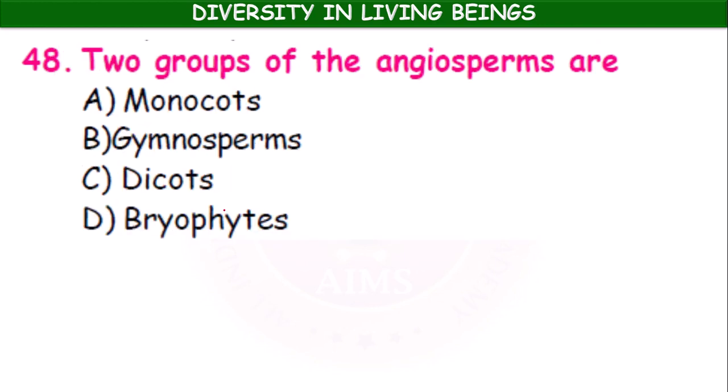The two groups of angiosperms are: monocots, gymnosperms, dicots, bryophytes. Here gymnosperms and bryophytes are other groups. The angiosperms are divided into monocots and dicots based on the structure of the seed. These are modern plants. Angiosperms are the modern plants with well developed vascular tissue. So monocots and dicots, A and C.